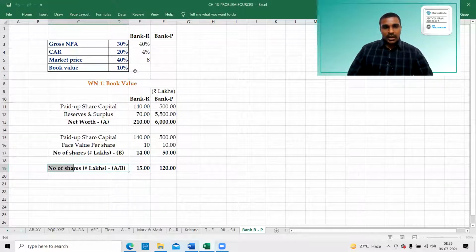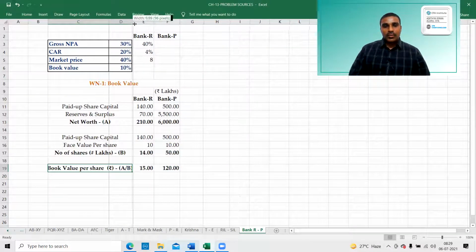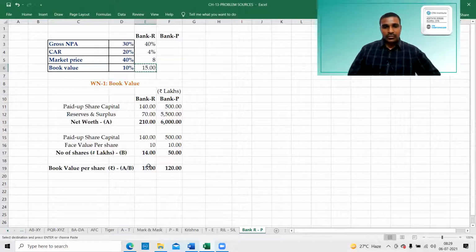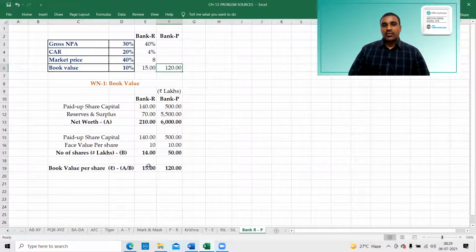This is in rupees, not lakhs, not numbers, just rupees. Book value per share is 15 rupees and 120 rupees. We just have to substitute it here. This is the book value per share.